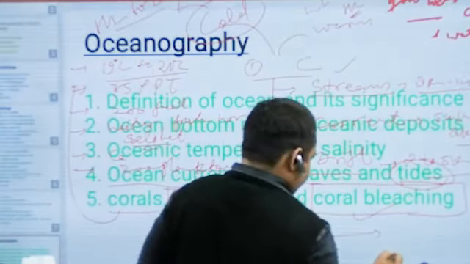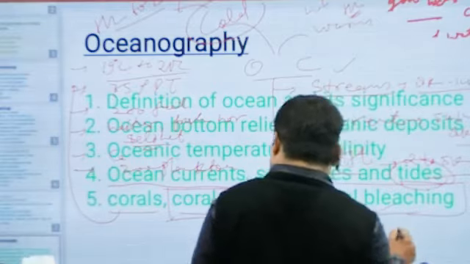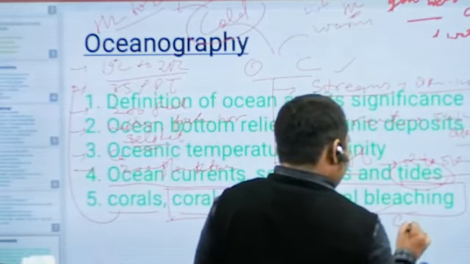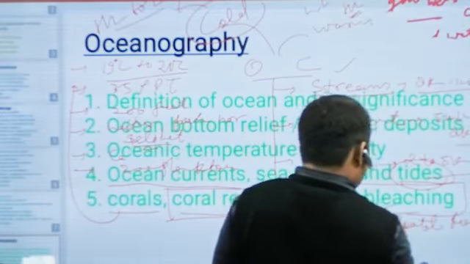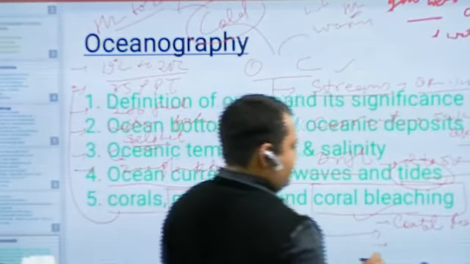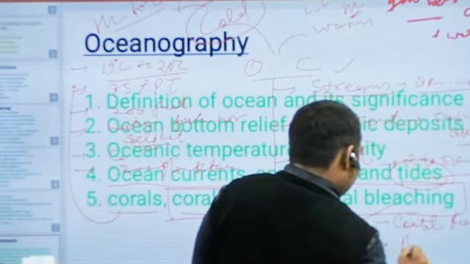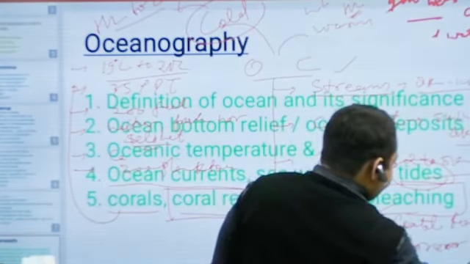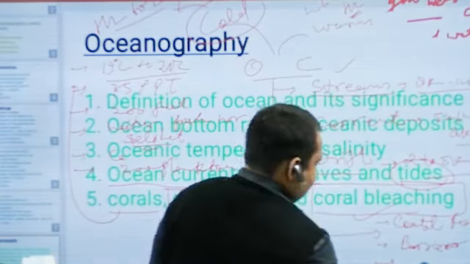One is coastal reef. Second, barrier reef, and third is atoll.